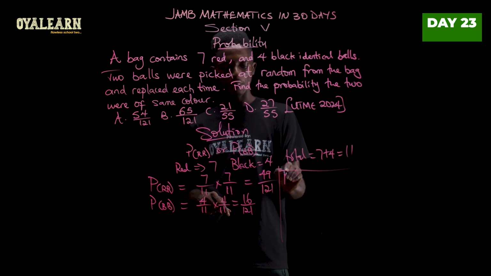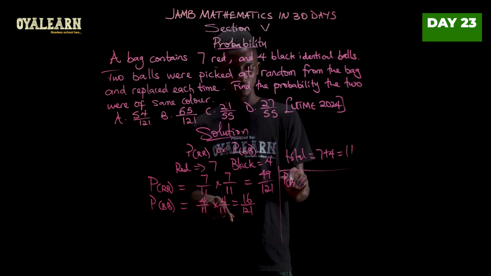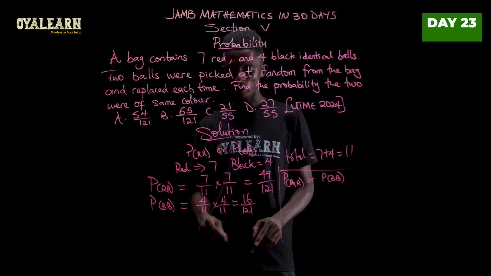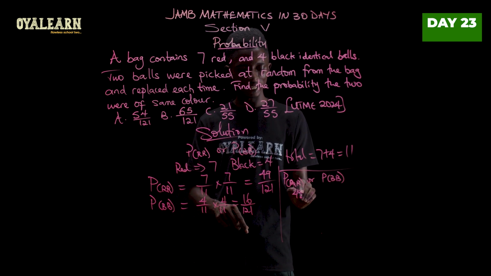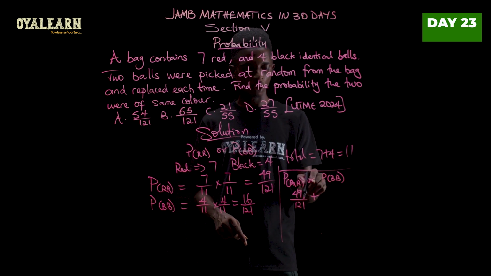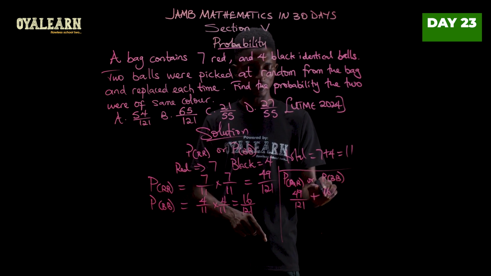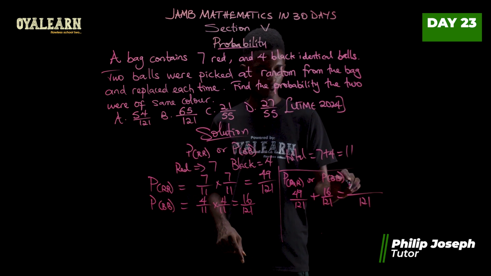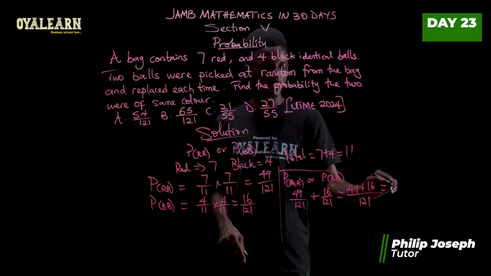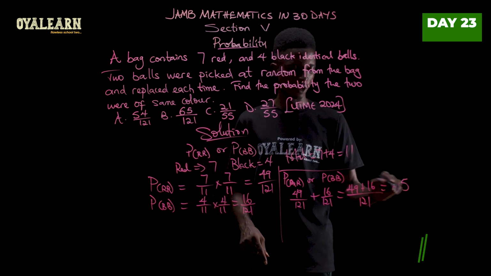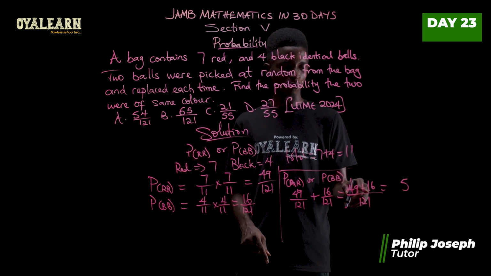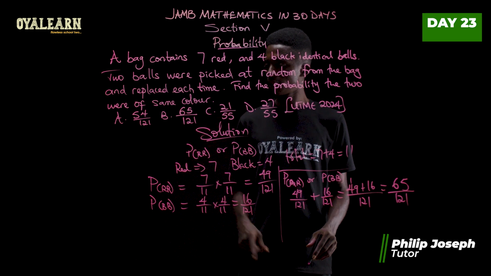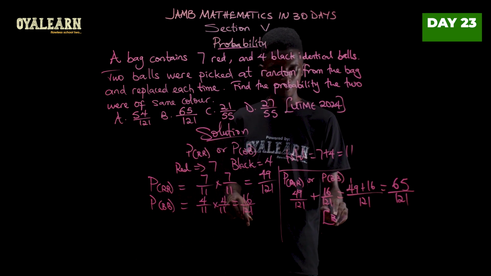Now, probability of picking red or black would then be, so in the first case, we have 49 over 121. Then or means we do plus. In the second case, 16 over 121. So let's add. LCM 121. So we have 49 plus 16. So let's add. 9 plus 6, that's 15. So 5 carry the 1. 1 plus 4, 5 plus 1, and then we have 6. So 65 over 121. Yes, that's in the options. So we go with option B.